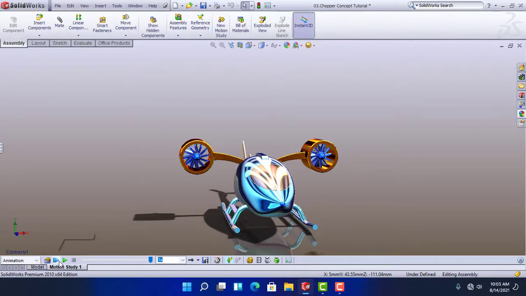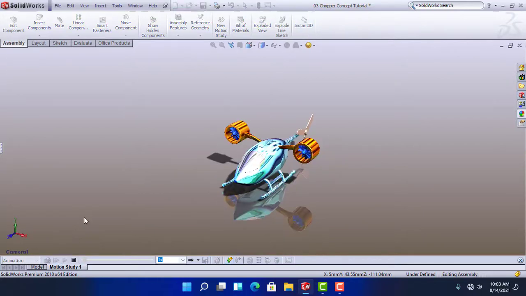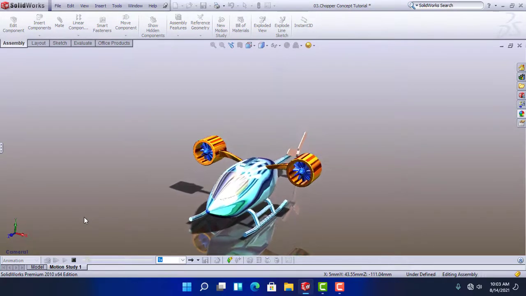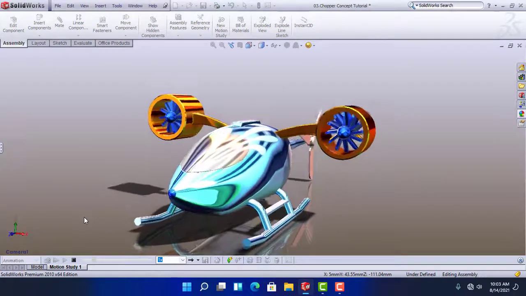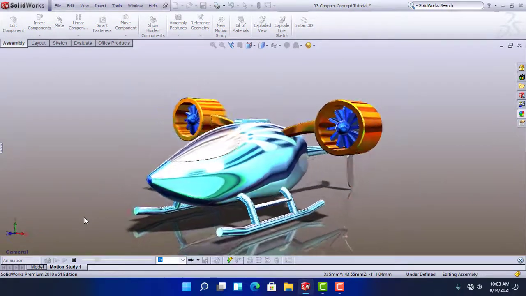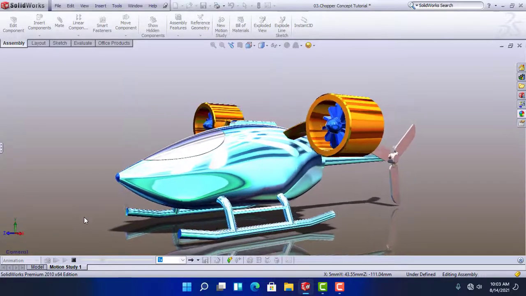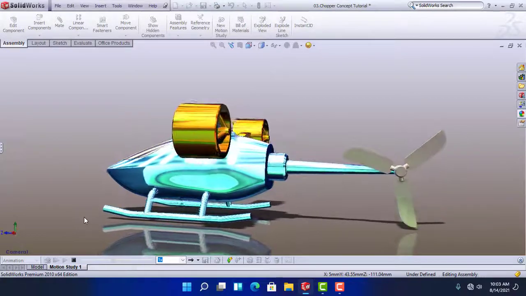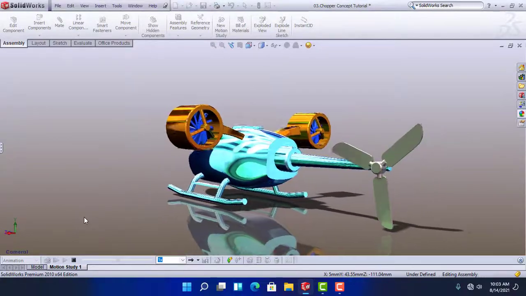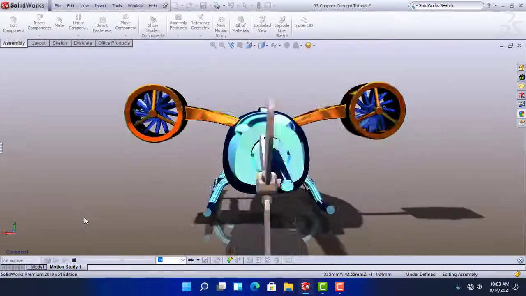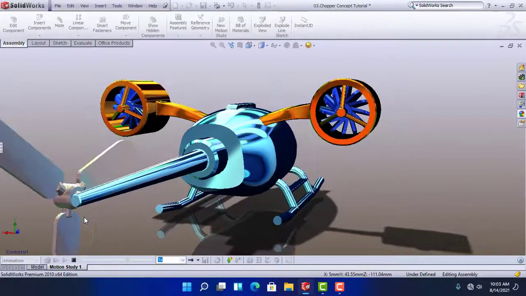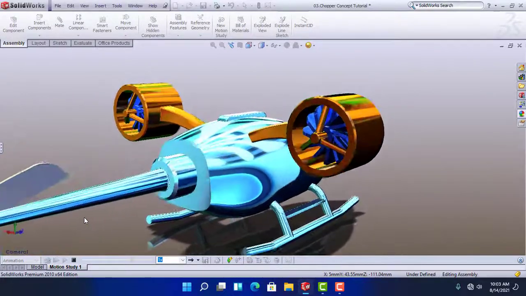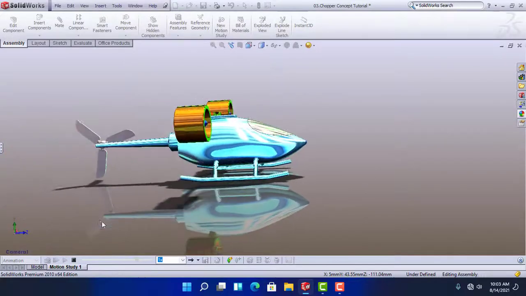Hello everyone and welcome. Today we are going to do a helicopter showroom animation like this. We've designed this concept helicopter in our previous tutorial, so I will leave that link in the description so you can go check that out.